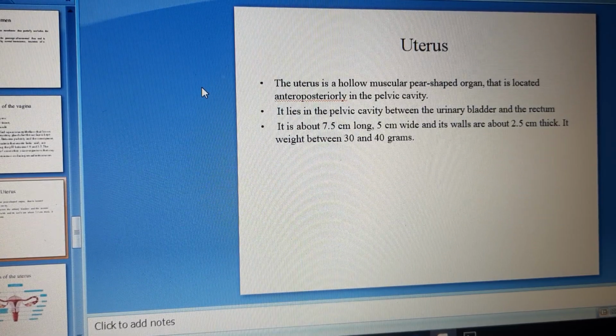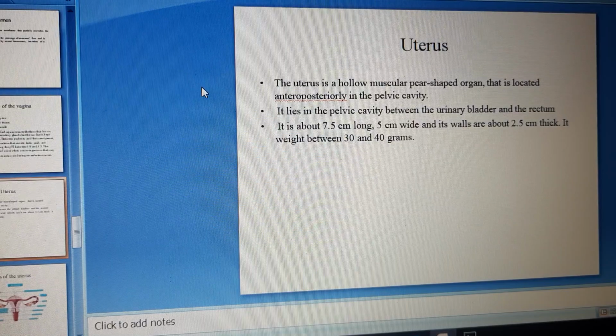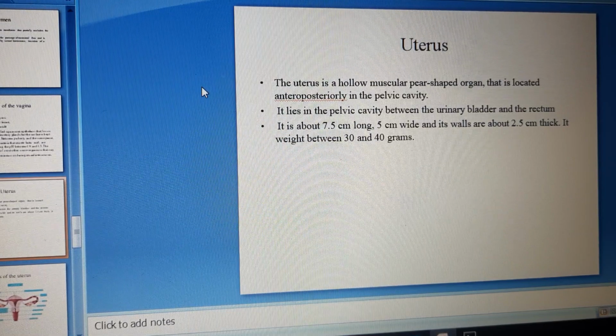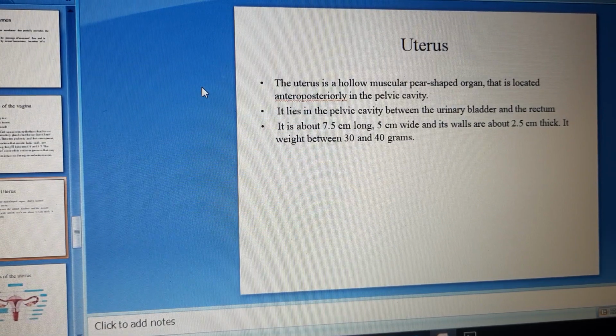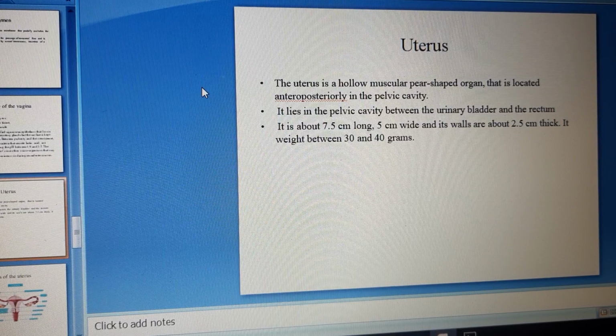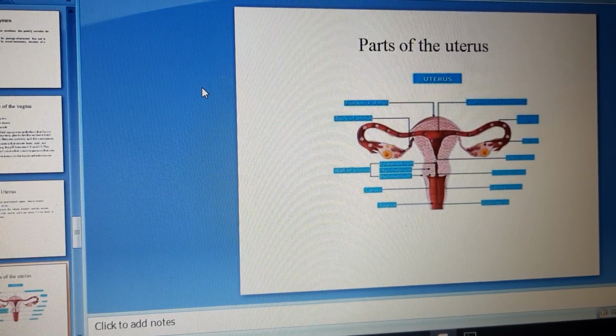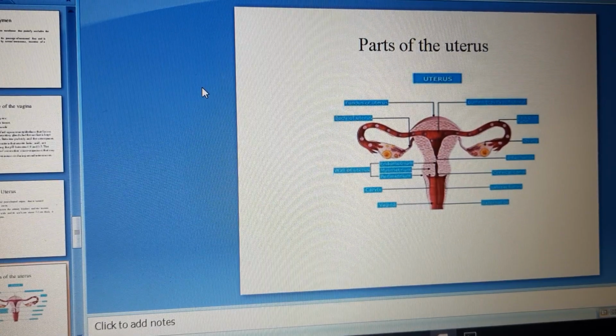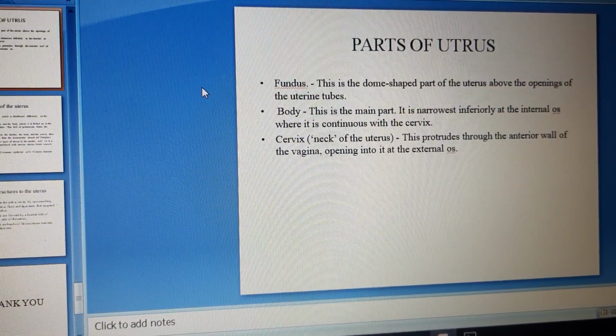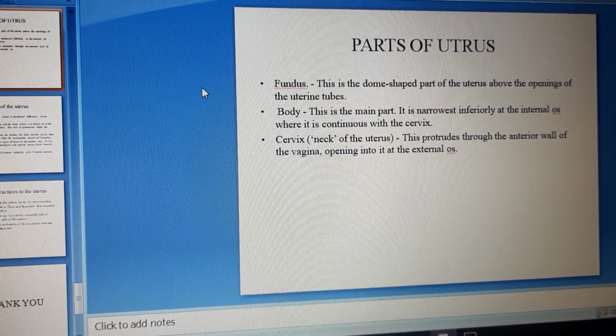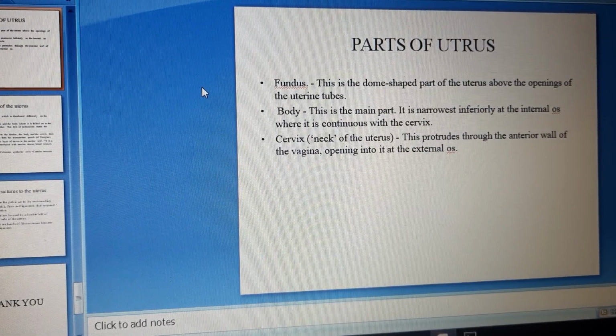The uterus is a hollow muscular pear-shaped organ that is located anteroposteriorly in the pelvic cavity. It lies in the pelvic cavity between the urinary bladder and the rectum. It is about 7.5 cm long, 5 cm wide, and its walls are about 2.5 cm thick. It weighs between 30 and 40 grams. The parts of the uterus: there are different parts of the uterus. First one is the fundus. This is the dome-shaped part of the uterus above the opening of the uterine tubes.